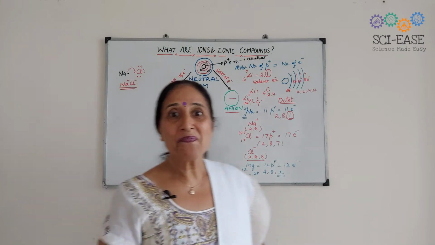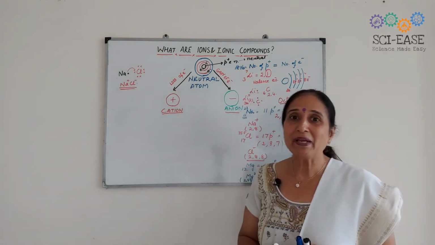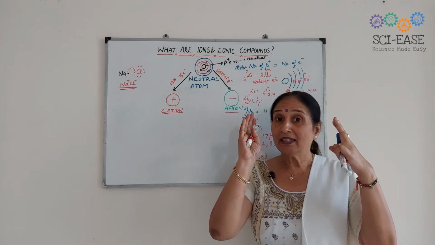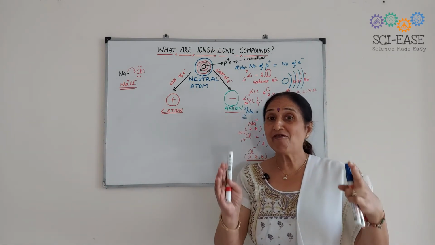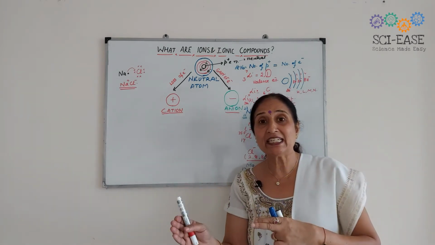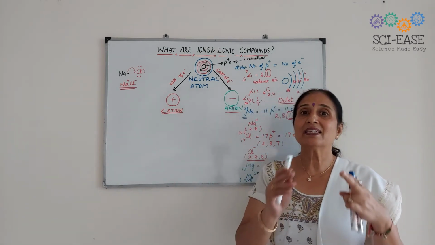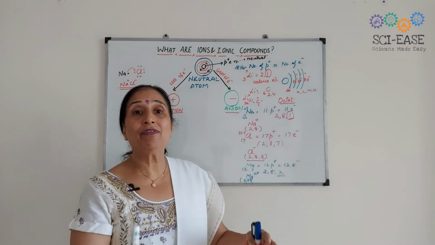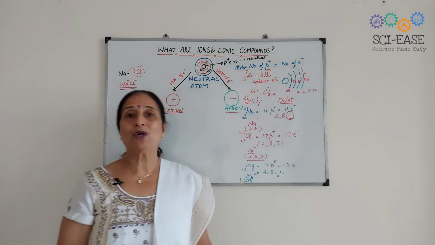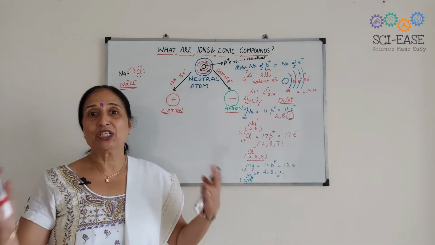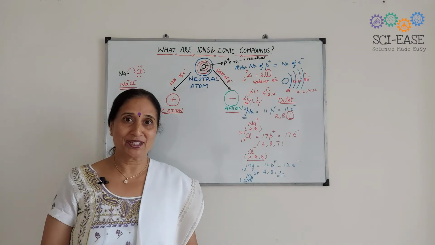The term ionic compound must be clear to all of you: compounds in which there is involvement of positive and negative ions, and formation of ionic or electrovalent bonding between the positive and negative ions, result in the formation of ionic compounds.